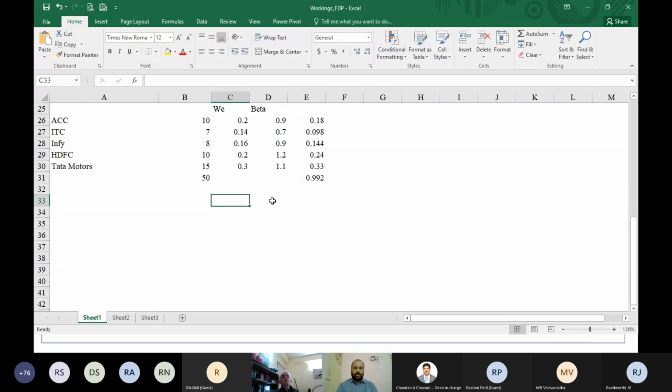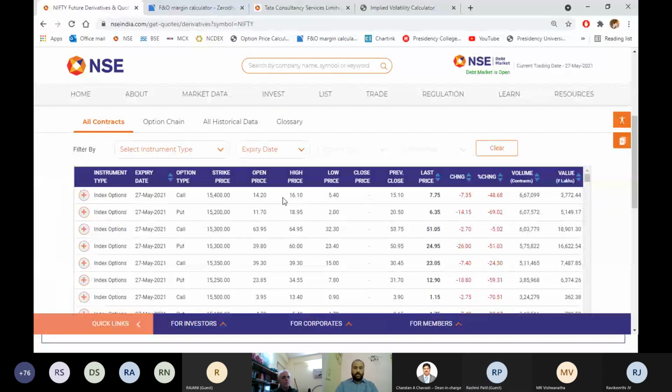Like tomorrow, if you want to start hedging, you can do that. There are two ways. One is every last Friday you can start hedging, or every month's first. Let us take the first of every month. May 1st you want to hedge, June 1st you want to hedge. So when you want to hedge from May 1st, you have to find out your portfolio value on May 1st, and also the beta of that. Then you have to check the future value which is going to expire in the month of May.